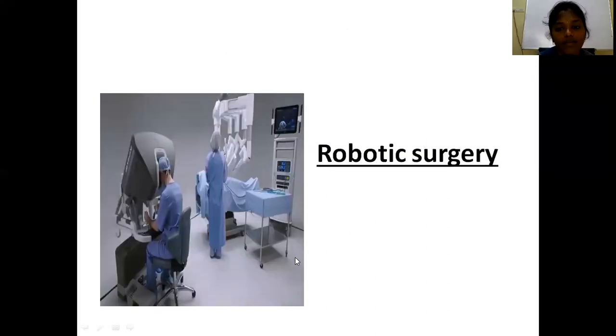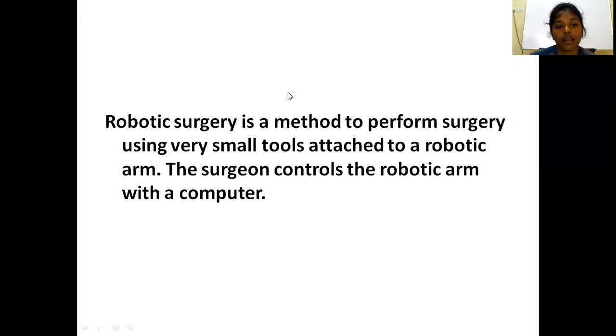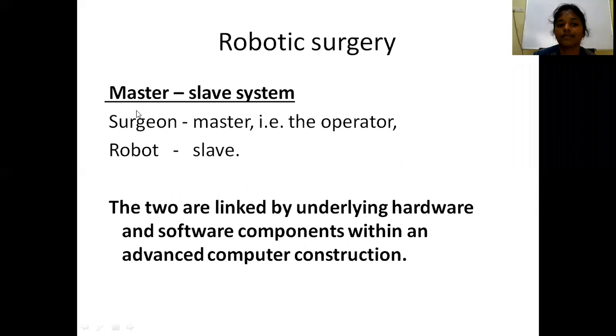This is one of the advanced surgeries, that is robotic surgery. Robotic surgery is a method to perform surgery using very small tools attached to a robotic arm. In case of robotic surgery, the robot will have robotic arms. Using these robotic arms, we can perform the surgery. The surgeon controls the robotic arms with the computer. The principle under robotic surgery is the master-slave system. You know what is meant by slave? That is servant. In this robotic surgery, the slave is the robot.